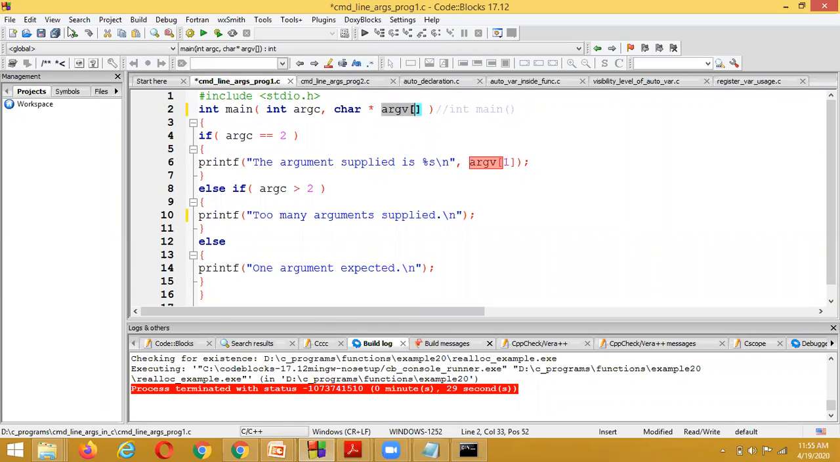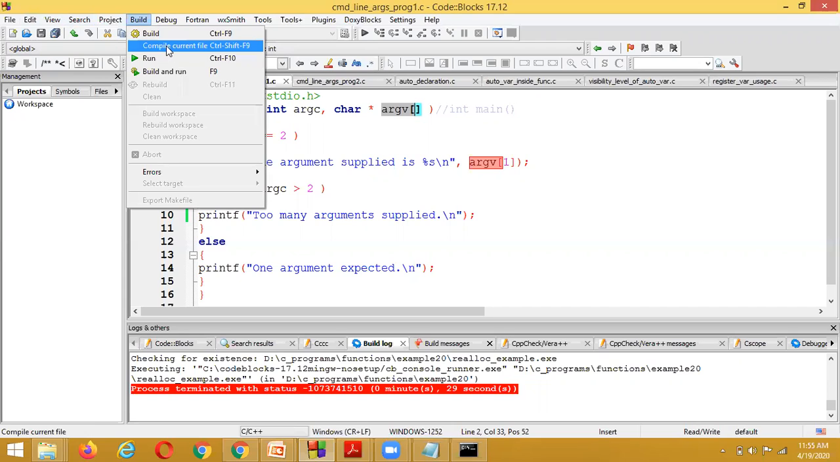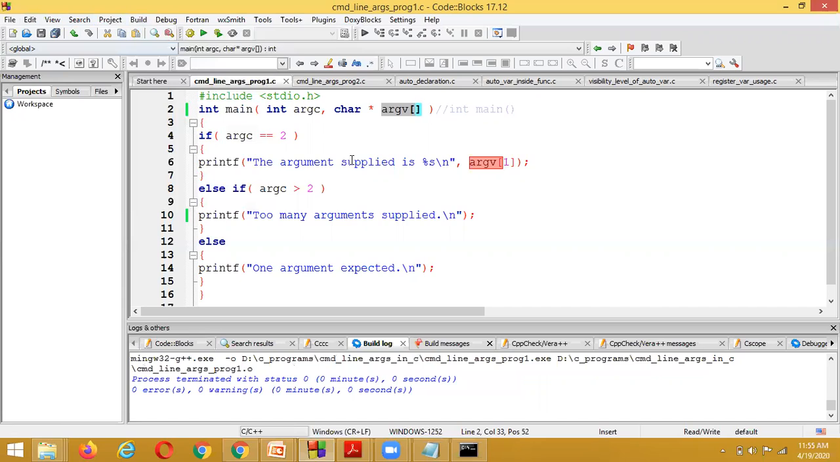Here I am going to compile. I am saving the program and just compiling. I am not executing the program here. I have compiled the program. And all of you listen carefully here.